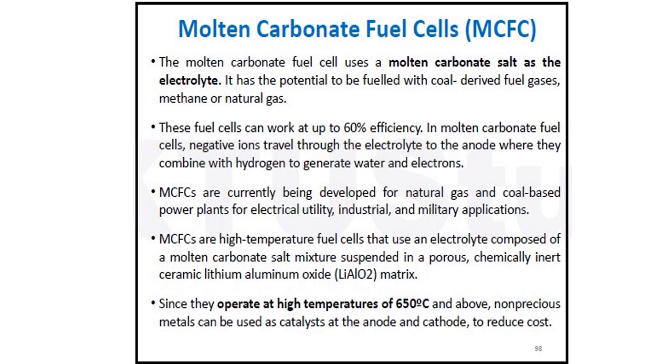These fuel cells can work at up to 60% efficiency, and in molten carbonate fuel cells, negative ions travel through the electrolyte to the anode, where they combine with hydrogen to generate water and electrons. Same as previously explained, the negative ions combine with the hydrogen in the anode, and we are getting the products water and electrons, H2O and electrons. And as I have already discussed, in place of hydrogen, we can use methane or natural gas.